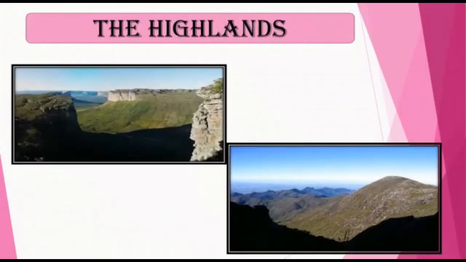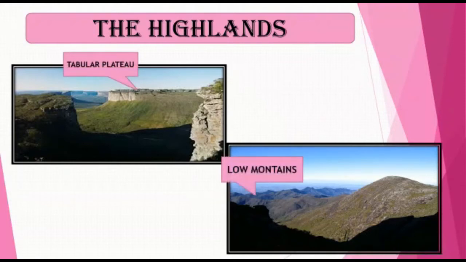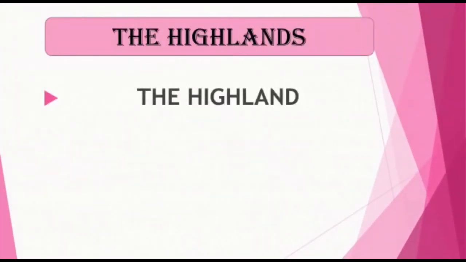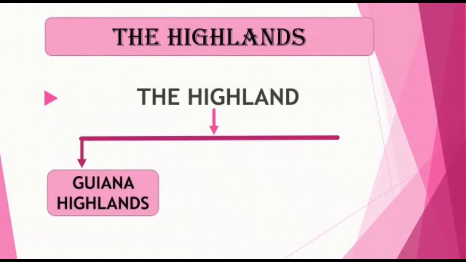The Brazilian highlands make up more than half of the country's landmass. They rise to an average elevation of 1000 meters above sea level. These highlands are characterized by tabular plateaus, low mountains and hilly uplands. This highland further divides into Guiana Highland and Brazilian Highlands.